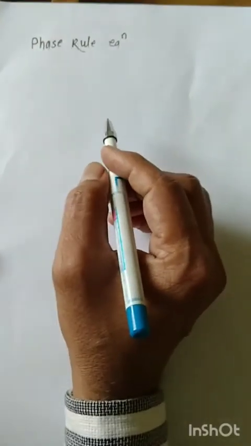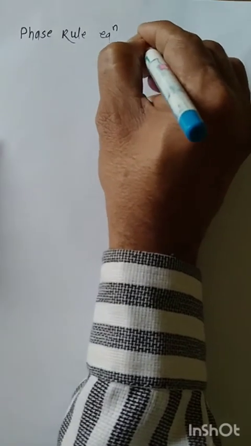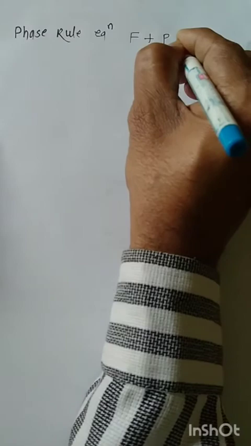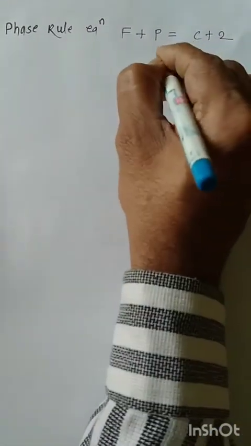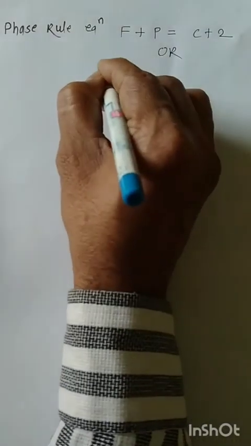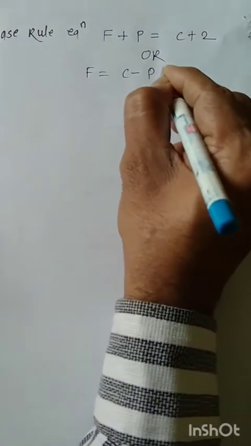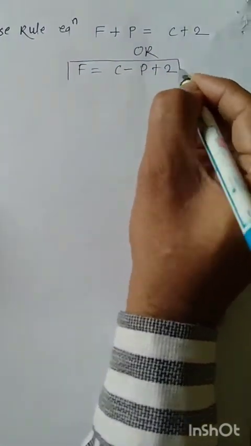Dear students, the phase rule equation is F plus P is equal to C plus 2, or F is equal to C minus P plus 2. This is the phase rule equation.